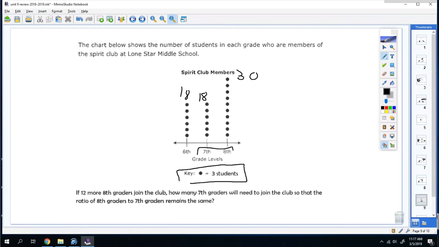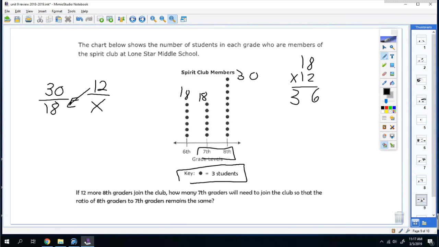And comparing 7th to 8th graders, or 8th to 7th, so you're going to do 30 over 18. So 8th graders to 7th graders. And I'm going to increase the 8th graders by 12. So 12 will go up here over x. So you're going to do 12 times 18, which I actually cannot remember off the top of my head. So we're going to do that. Oh, that's not right. Oh, that is good. So it's 216 is equal to 30x.